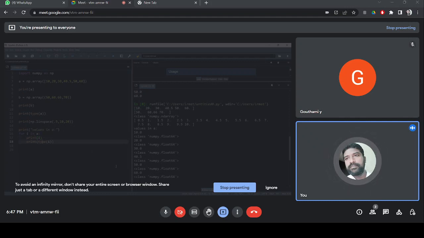Now I'm deleting this. If you ask what is the type of value I, it is telling you all the values are float. Now the question here is, this for loop is able to access element by element of A and store each element in I, and it is printing. That is what the for loop is doing. A is a NumPy array having multiple elements, and one by one it is accessing. Who is facilitating this? The for loop. One by one, take the element, assign to I, print. Take the next element, assign to I, print. This one we are doing here.